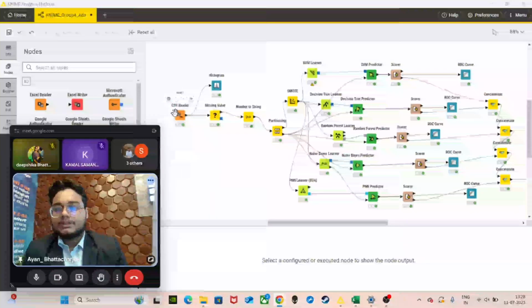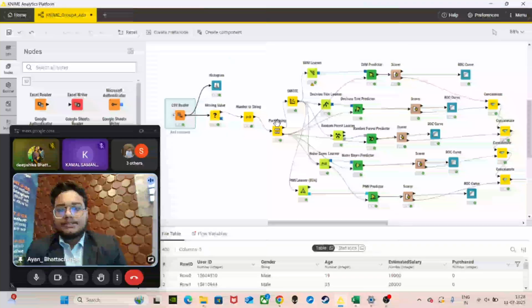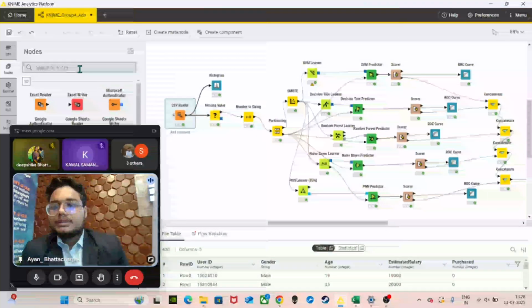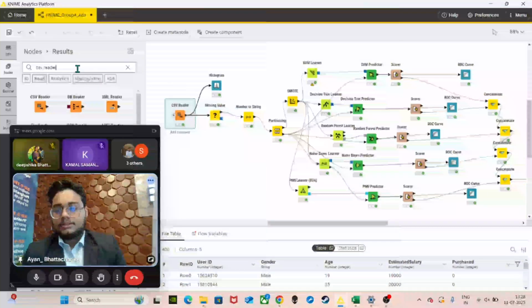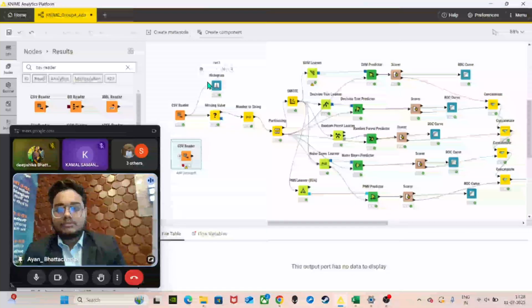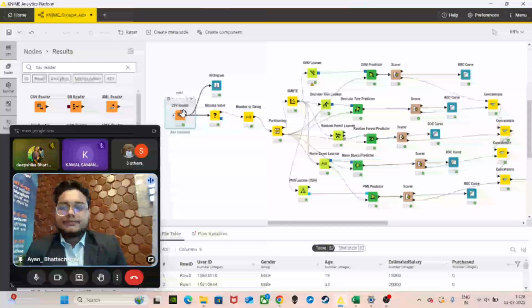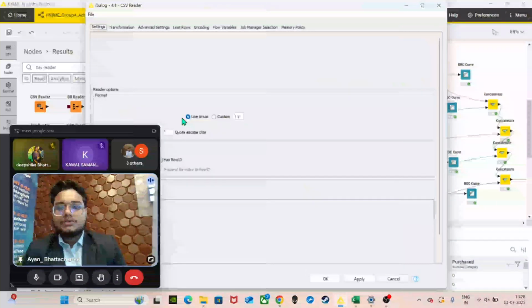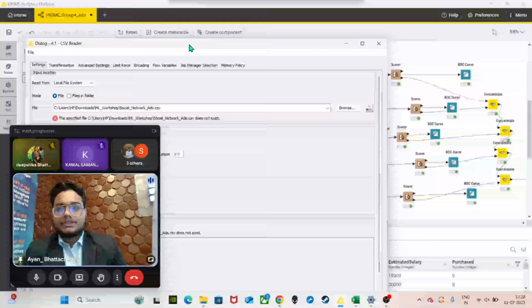Firstly, we will check the CSV reader. In KNIME Analytics, we work like it is a workflow and we drag and drop nodes. Nodes can be searched here. You can search any node from here and drag and drop it here and work and connect flows from one node to another. So firstly, we will use the CSV reader. CSV reader is used to see a file's data and structure it.